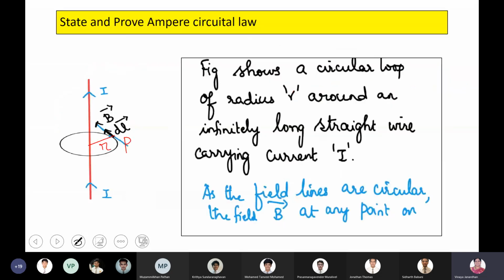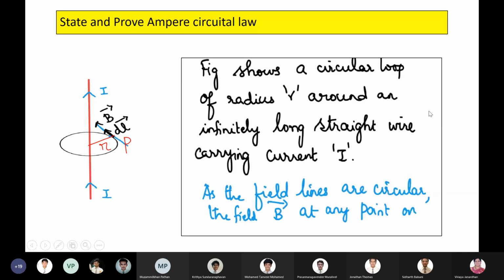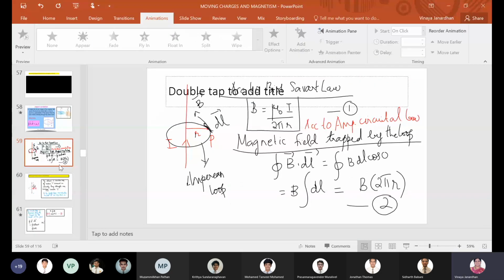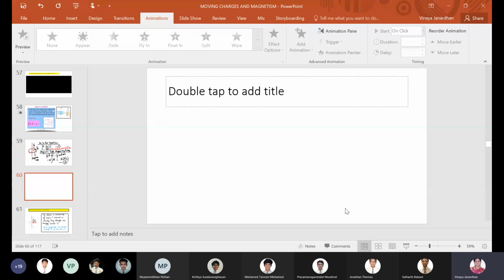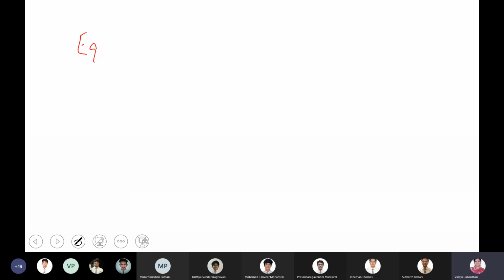Okay, fine. Now next, when you equate equation 1 and 2, what is it that you are going to get?